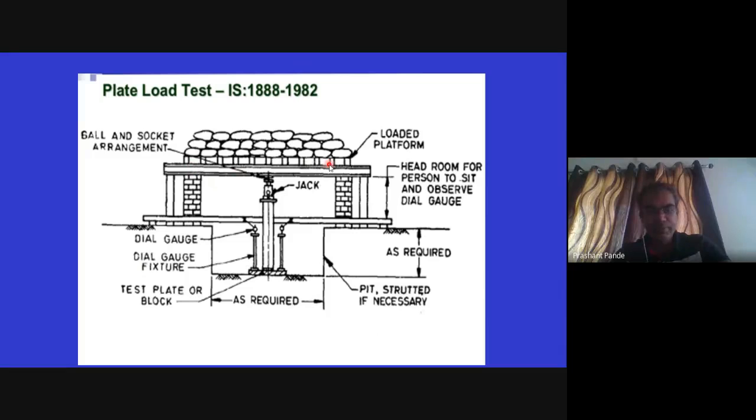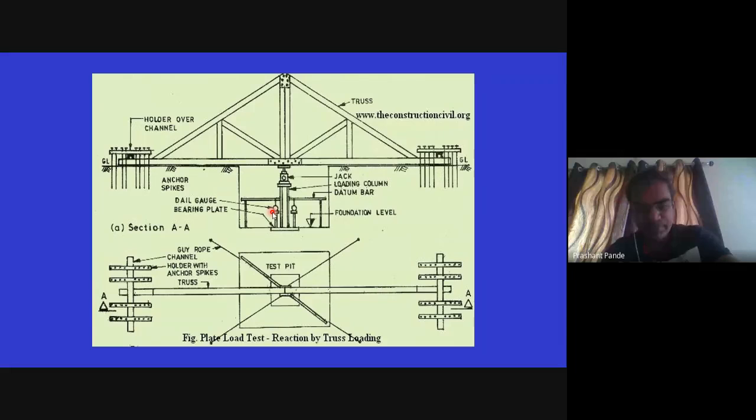This is the platform or girder. Here there is a dial gauge for measuring settlement, and this is the proving ring for measuring the load applied. This is the reaction by truss loading. This is the truss loading method.